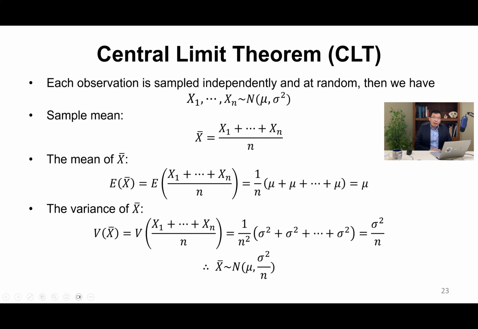But for the variance of x bar, we know if we take a constant out of the variance sign, we need a square term. So this will be 1 over n squared. And then we have V(x1), that is sigma squared, and V(x2), sigma squared, and we get a total of n sigma squared. So this n cancels one of the n's, and the variance of x bar becomes sigma squared over n. Therefore, x bar is approximately normally distributed with mean mu and variance sigma squared over n.